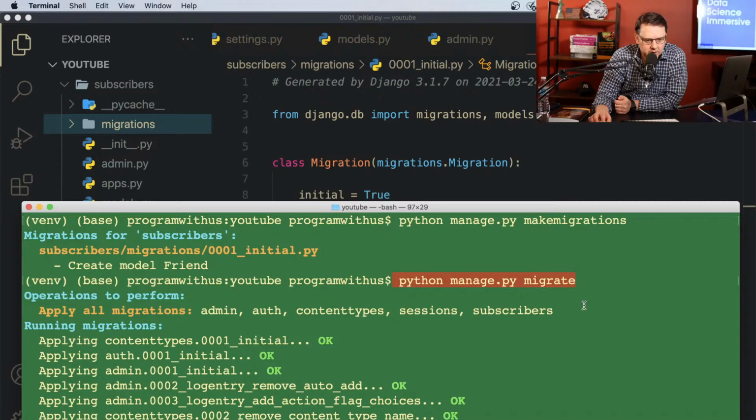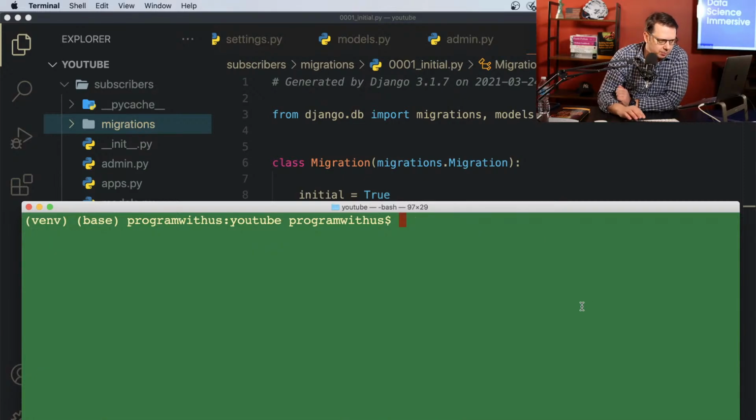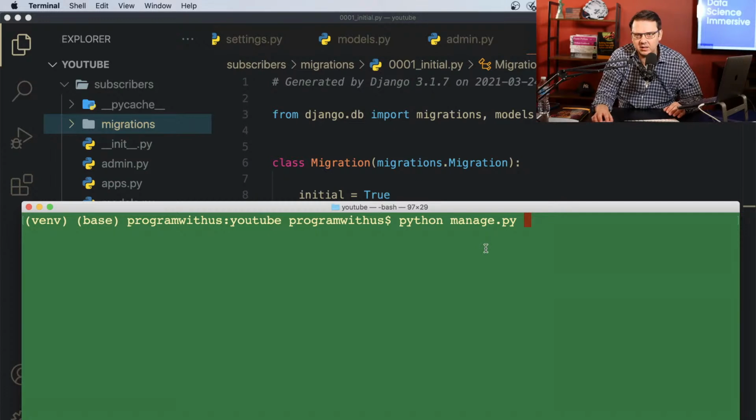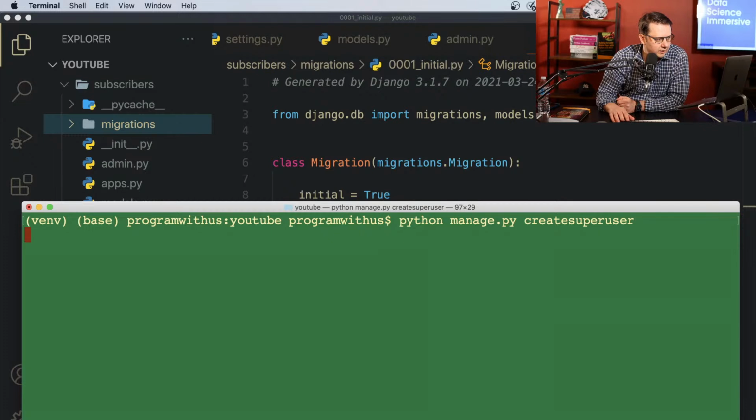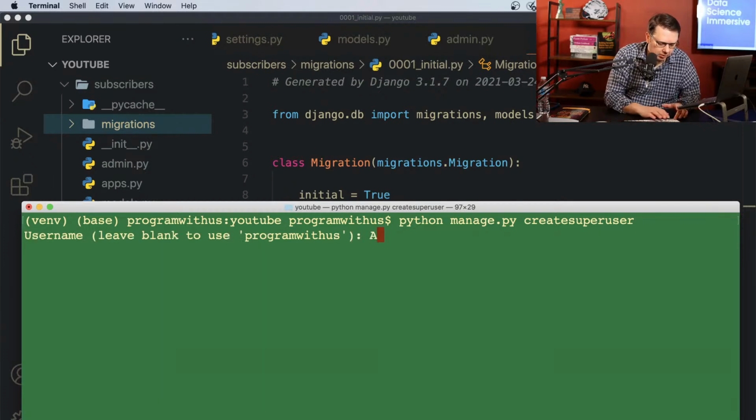All right, so then we want to create a superuser. The superuser is going to be admin. So it's going to be manage.py. You see all the commands that you do actually come through this manage.py file. That's kind of the manager. And then you createsuperuser. So that's the command.